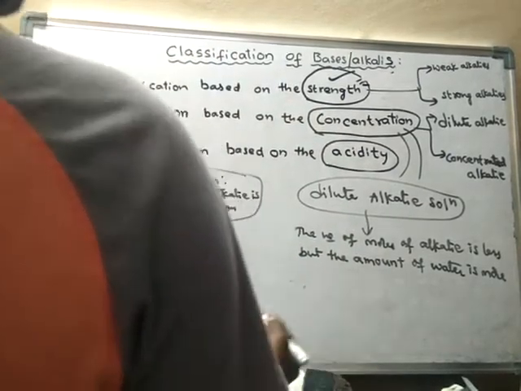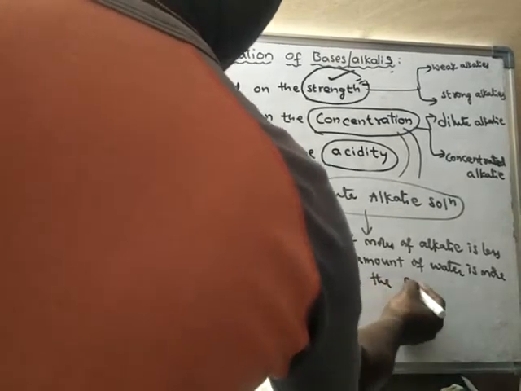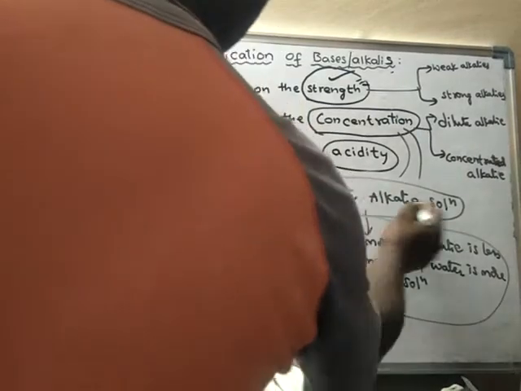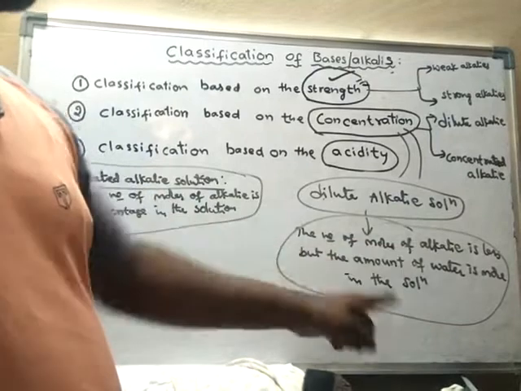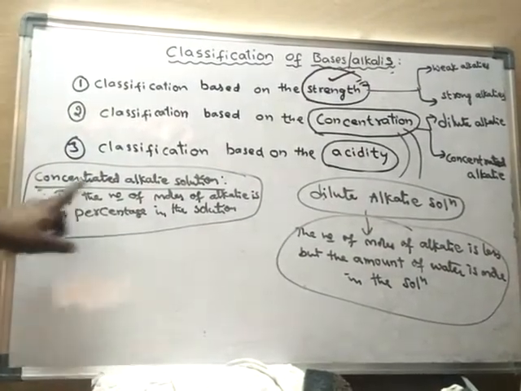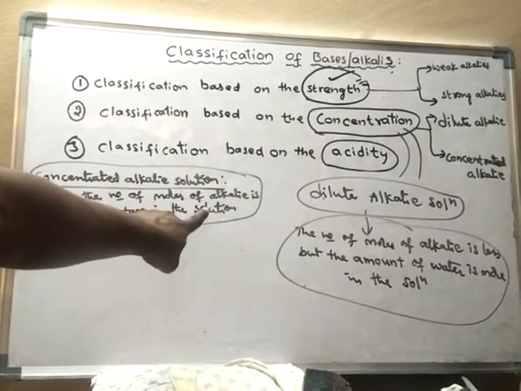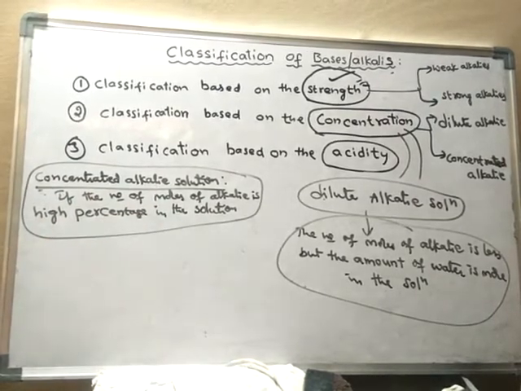Such a solution is said to be a dilute alkali solution. In a concentrated alkali solution, the amount of alkali is more and the amount of water is less.